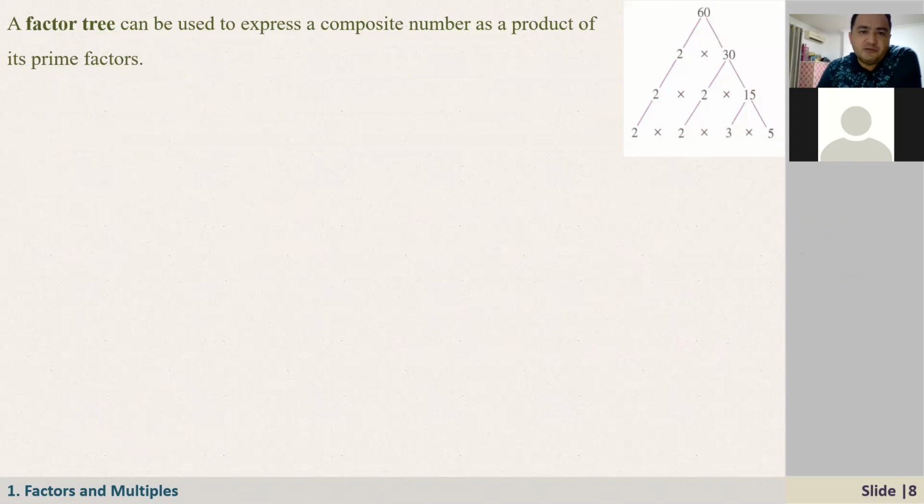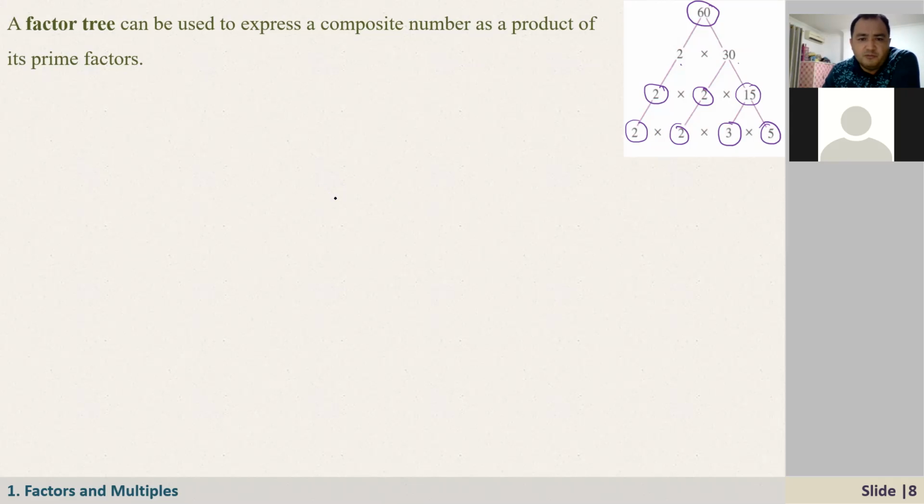A factor tree can be used to express a composite number as a product of its prime factors, right? For example, if we have 60, and we know that it's divisible by 2, we can write it as 2 times 30, and 30 also is divisible by 2. Here we have 2 times 15. So now we have 2, 2, and 15, which we can write as 3 times 5. This is one way of using this tree diagram to find the prime factorization of a number.